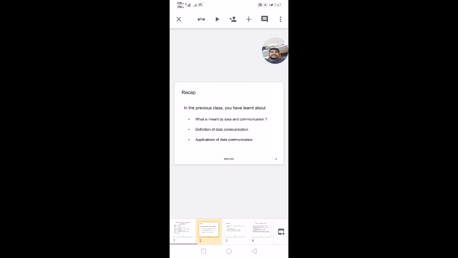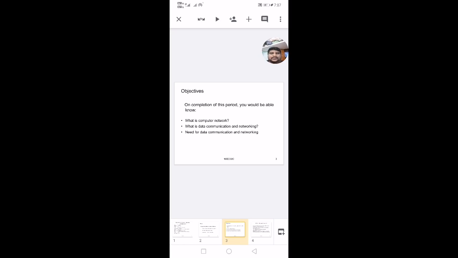Yesterday we learned what is meant by data and communication, the definition of data communication, and the applications of data communications.